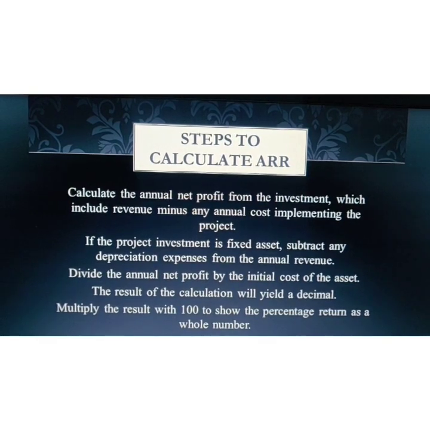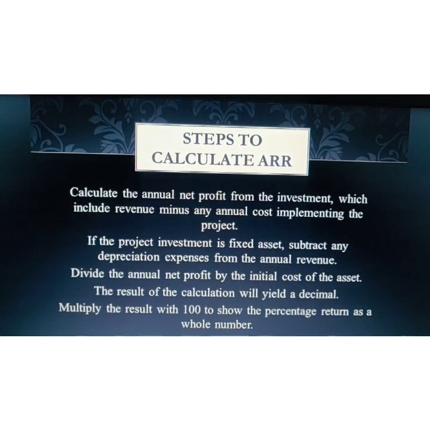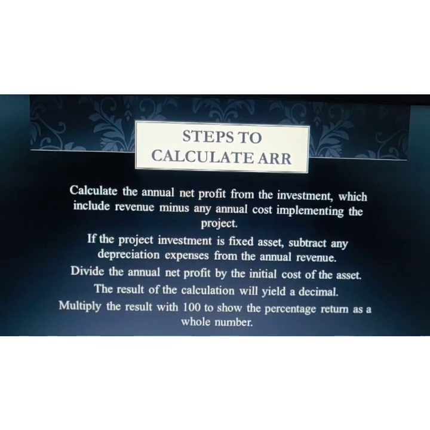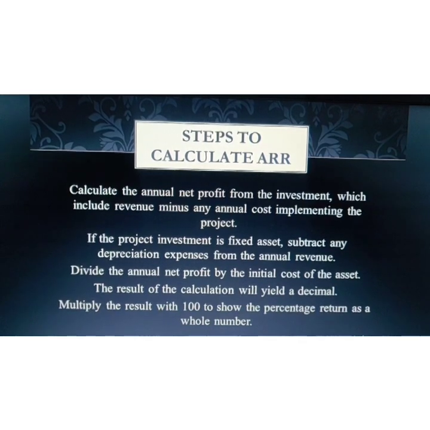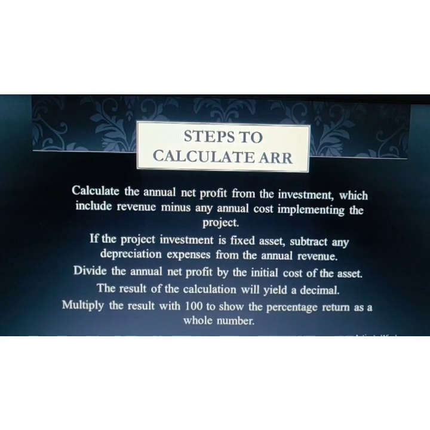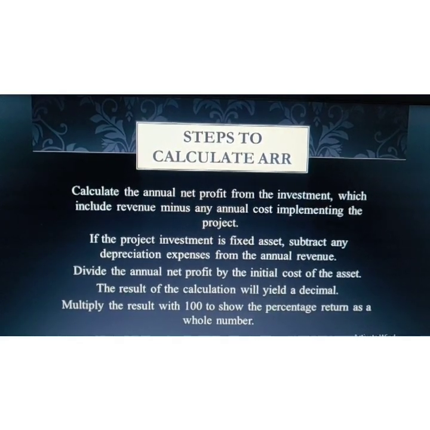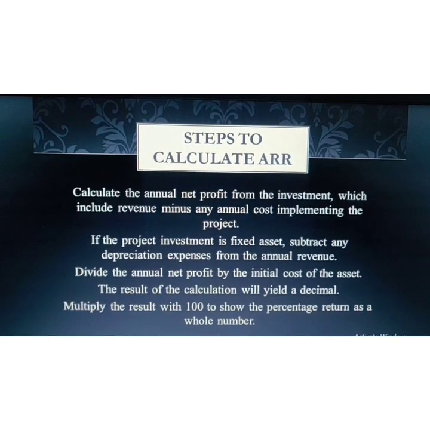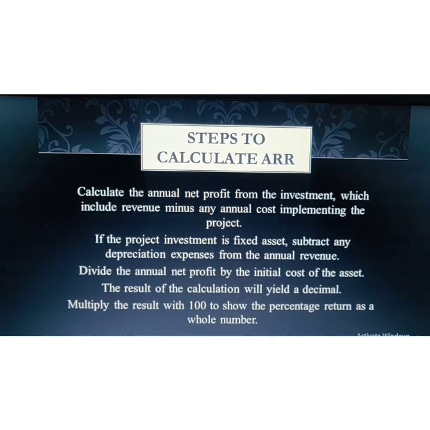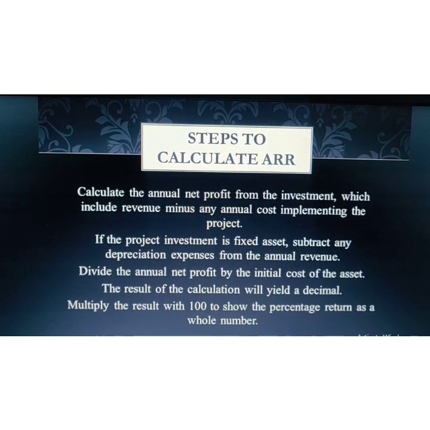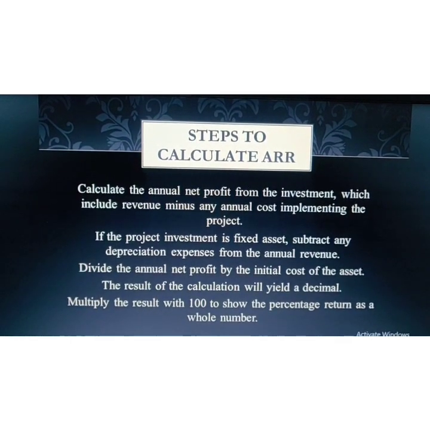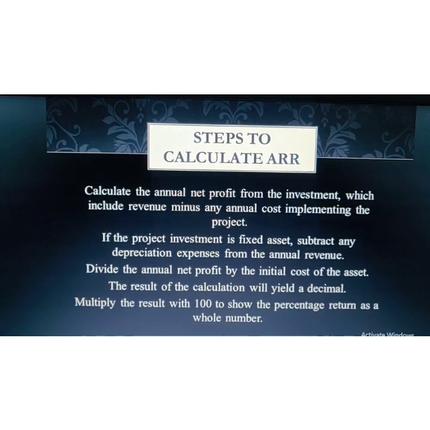The steps to calculate the accounting rate of return are: firstly, calculate the annual net profit from the investment, which is revenue minus any annual cost of implementing the project. If the project investment is a fixed asset like land, plant, machinery, etc., subtract any depreciation expenses from the annual revenue. Divide the annual net profit by the initial cost of the asset, and the result of the calculation will yield a decimal. Multiply the result by 100 to show the percentage return as a whole number.